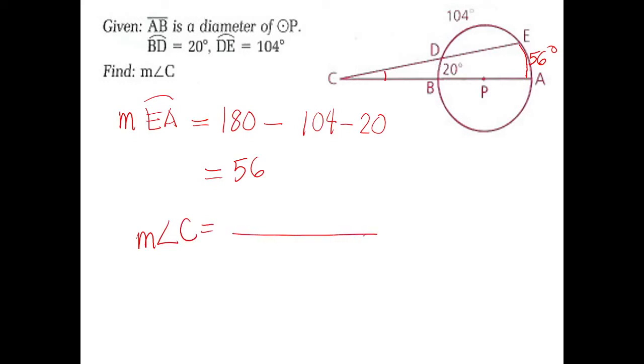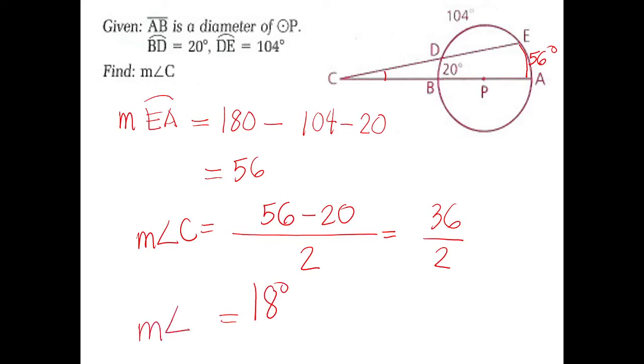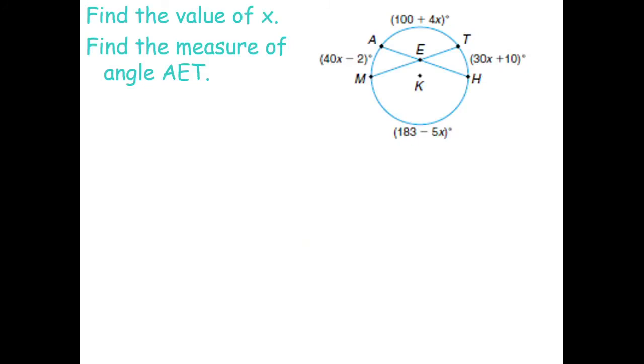What are you going to do? Are you going to add or subtract? Okay, 56 minus 20 divided by 2. How much is that? So what's the measurement here? Okay, this is 18 degrees. Now, we have solved the angle C. Okay, it's 18 degrees. Next, what about this? Find the value of x, then find the measure of angle AET.